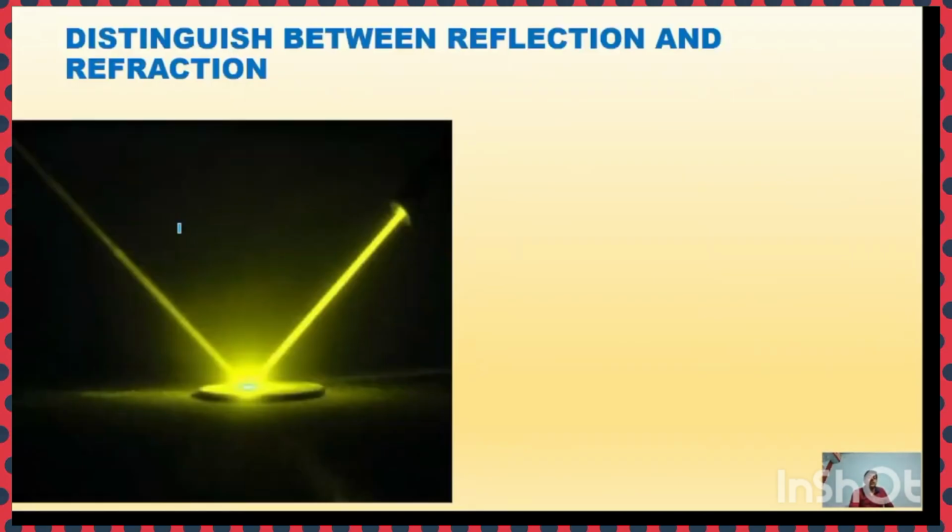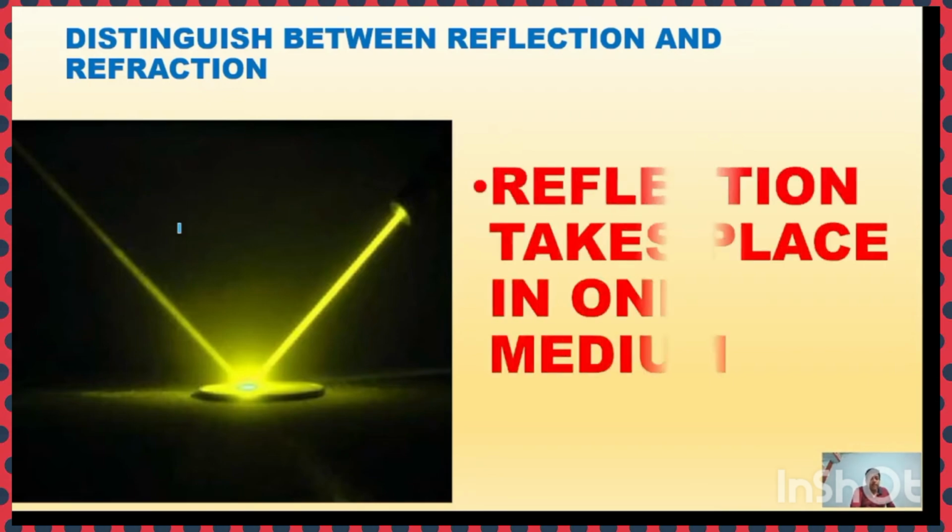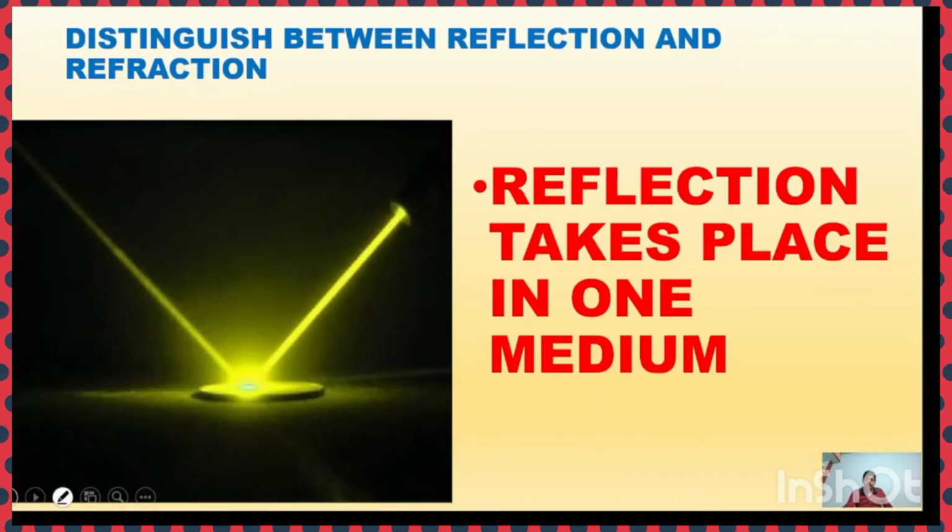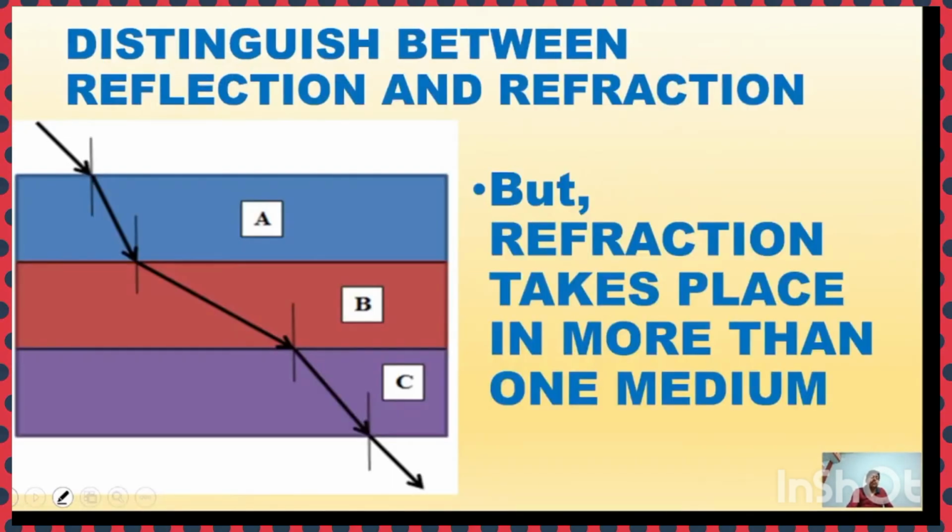So here is the distinction between the reflection and the refraction of light. You see, this is another interesting figure of the reflection of light. Reflection takes place in one medium because after striking the surface, the light cannot pass through the surface. It bounces back, returns to the same medium. But the refraction takes place in more than one medium.